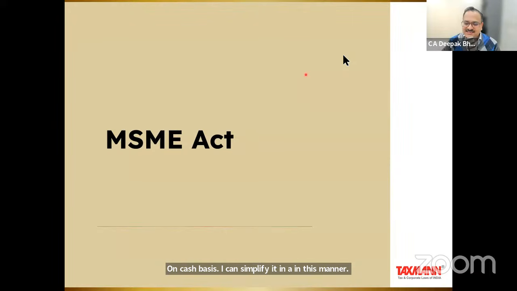Neeraj ji has raised a very important question, and it is being discussed in the entire professional circles. That payment means actual payment, whether issue of a cheque shall be covered or not if it is cleared within 90 days of the date of the cheque. It may become a litigative point. This question needs to be answered on a facts-to-facts basis.